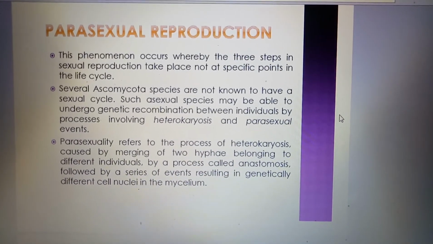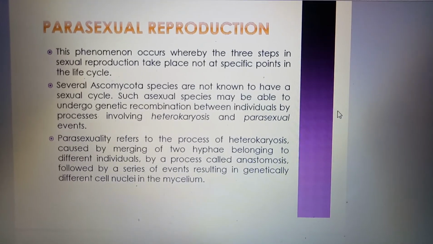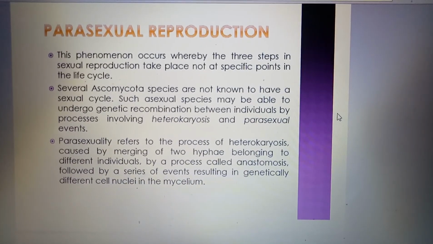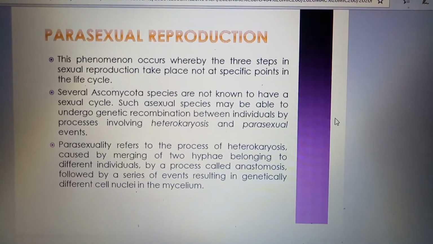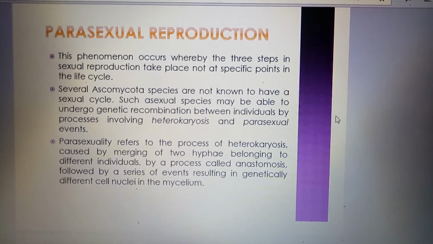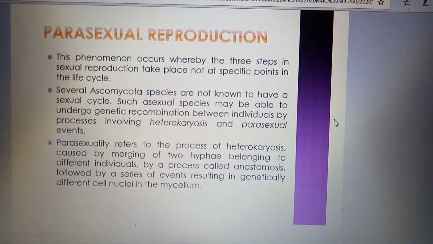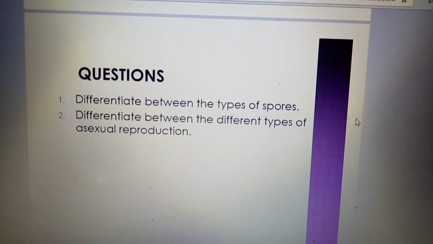Parasexuality refers to the process of heterokaryosis caused by the merging of two hyphae belonging to different individuals by a process called anastomosis, followed by a series of events resulting in genetically different cell nuclei in the mycelium. So this is about parasexual reproduction.